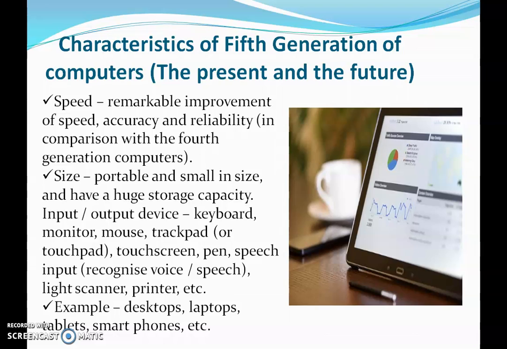Furthermore, the speed of these computers was remarkable improvement of speed, accuracy, and reliability in comparison with the fourth generation computer. So these fifth generation computers became the fastest and the most accurate machines as compared to the previous generation. The size was very portable and small, and have a huge storage capacity. Input output devices used was keyboard, monitor, mouse, trackpad, and touchscreen. Even the speech recognition started. Light pen, scanners, printers, etc. were used. And the examples of such computers are desktops, laptops, tablets, and smartphones, etc.